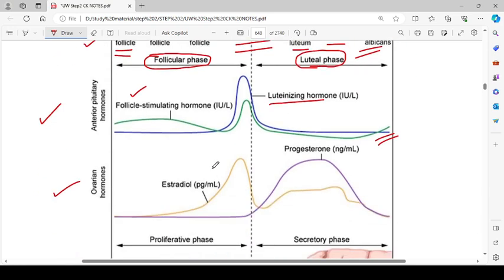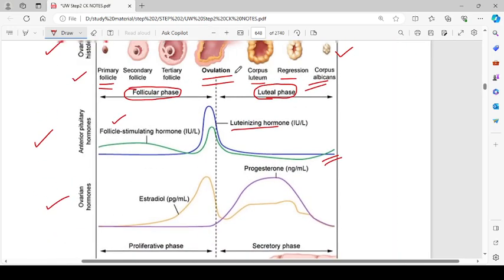Now, if we talk about the ovarian hormones, when the follicular phase is going on, the primary hormone is estradiol, and for ovulation, along with the surge of luteinizing hormone and FSH, we have a surge of estradiol as well. Then after ovulation, the estradiol or estrogen comes down, while the progesterone starts increasing. Why does it increase? Because the progesterone is being produced by the corpus luteum, while the estrogen was being produced by the follicles, right?